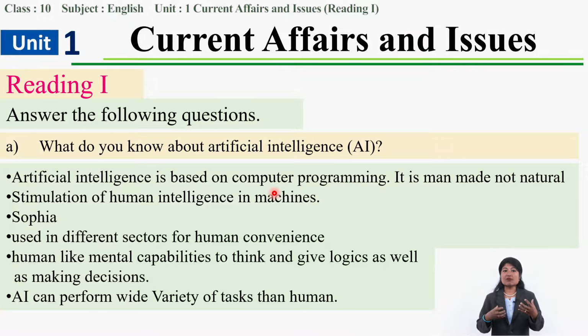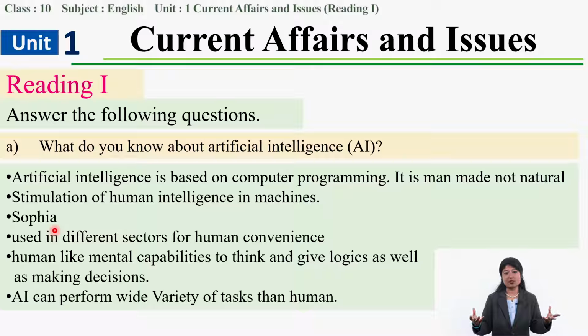So it is simulation of human intelligence in machines. So humans create machines, and machines are created for the convenience of humans. You might remember about Sophia, right? Sophia, the humanoid robot in grade 9, you have read about it. So you know what is the use of AI over there, right?